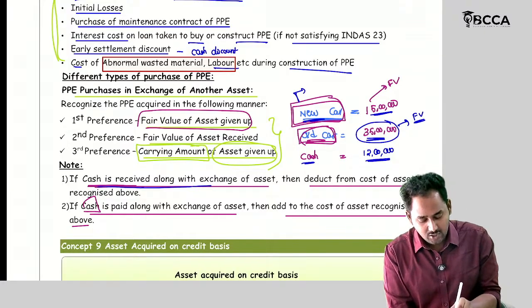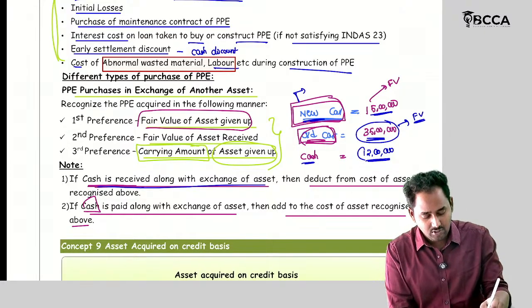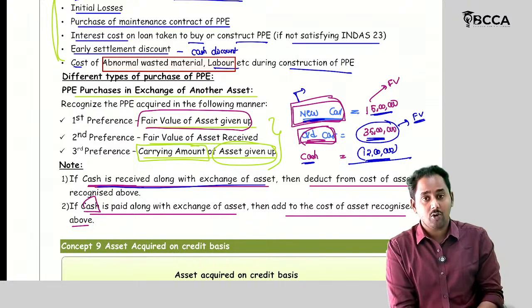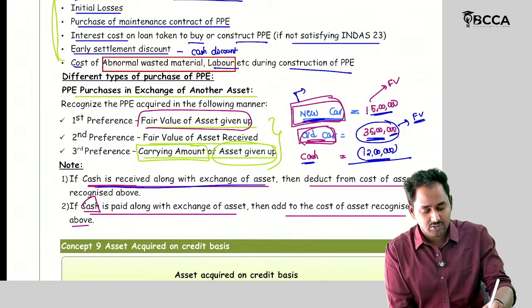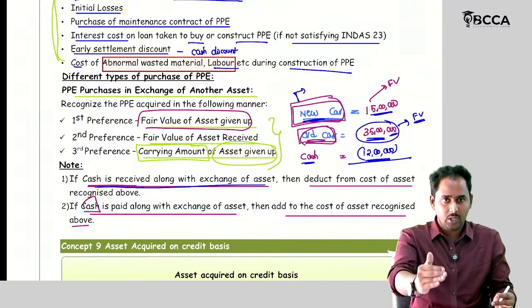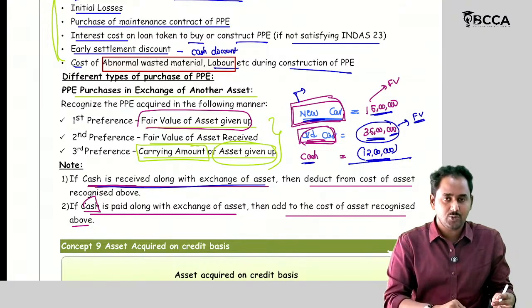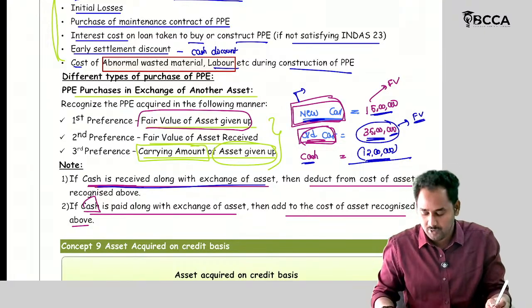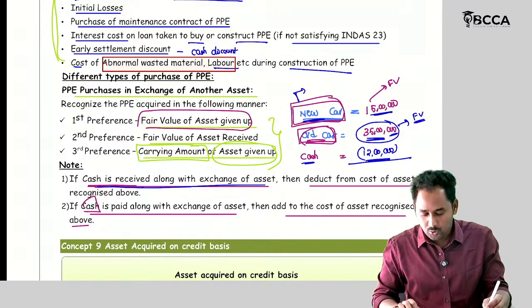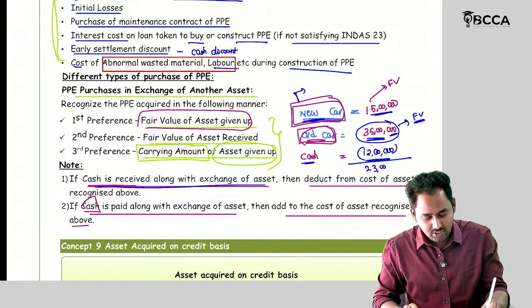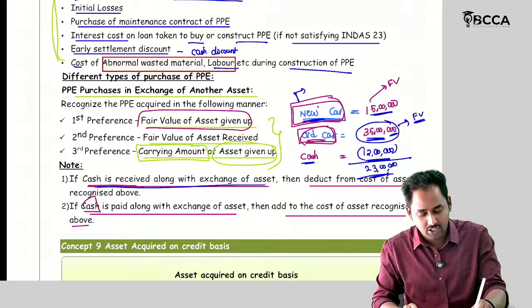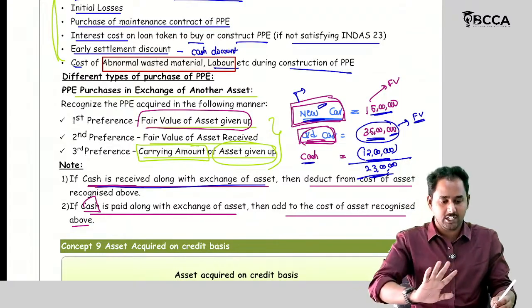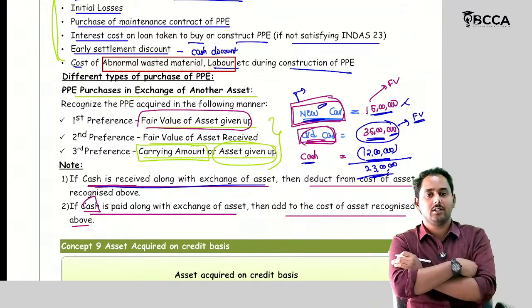Cash is received along with the exchange of asset. Then this 12 lakhs should be deducted from the cost of the asset. The cost of asset is the fair value of asset given up, but if cash is received, that cash should be deducted from the cost of asset. Now tell me, 35 minus 12, 23 lakhs. The new car should be recorded in my books of accounts at 23 lakhs, not 15 lakhs. Okay.